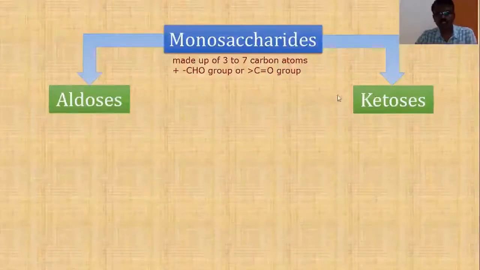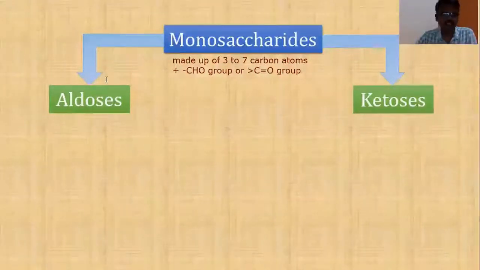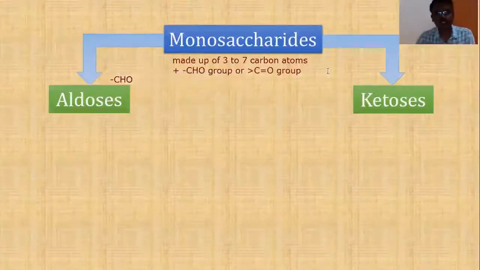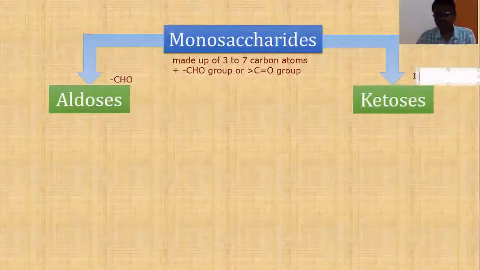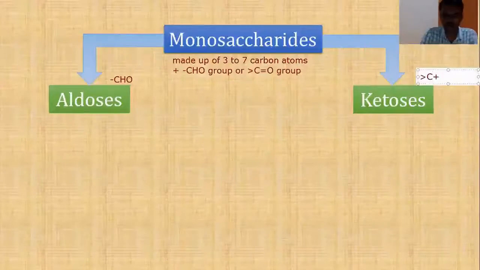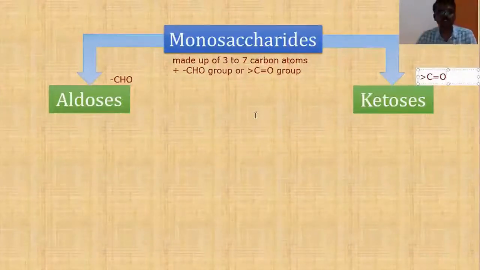Aldoses and ketoses. Aldoses are those monosaccharides which contain CHO as the functional group. Ketoses will contain C double bond O, that is, the ketonic group. That is about aldoses and ketoses.